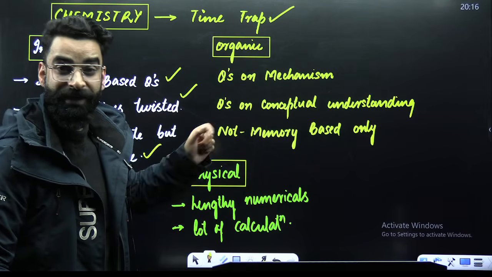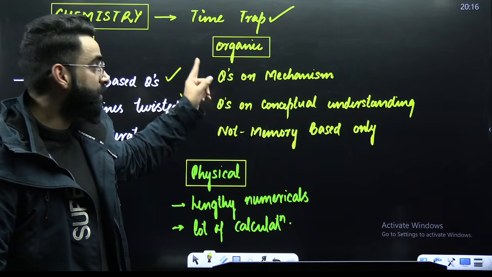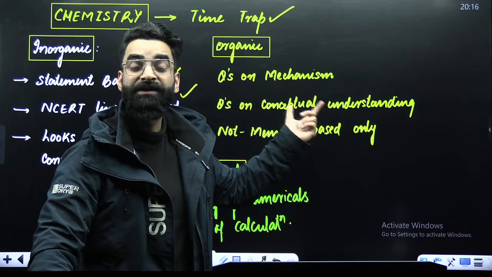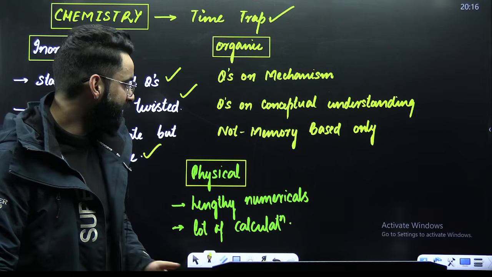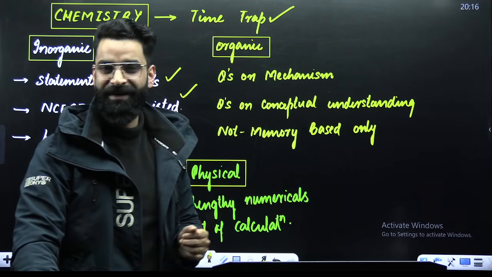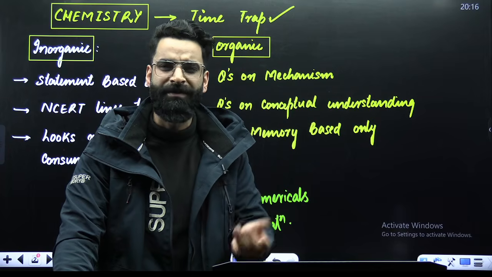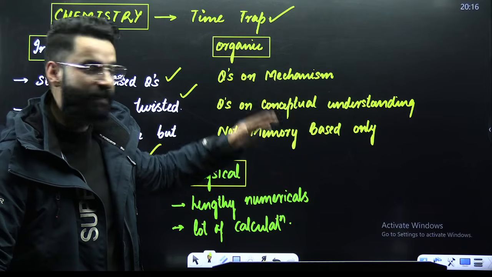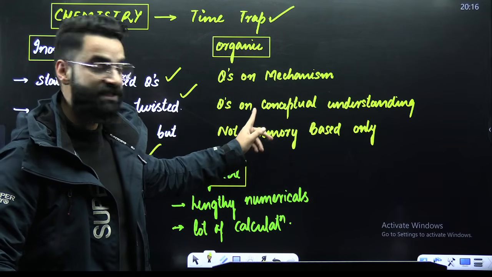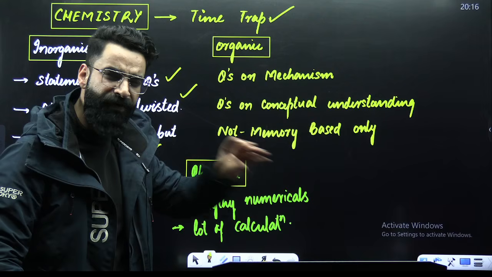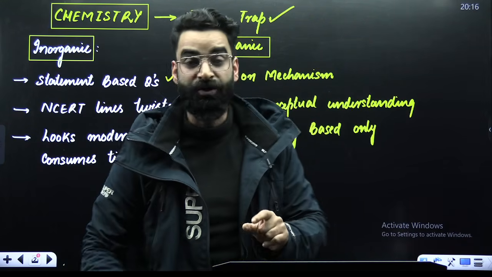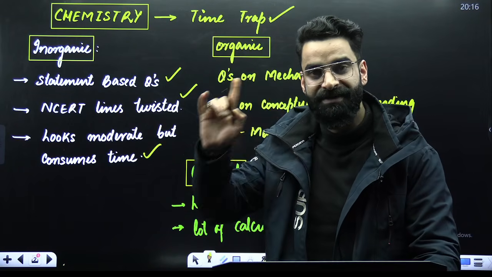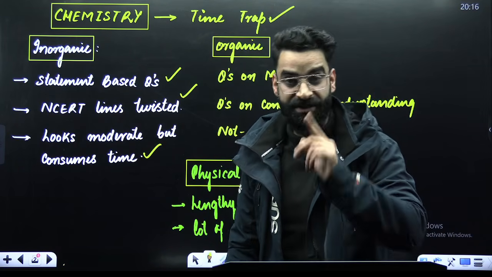But my dear students, this time what happened in the JEE examination, questions were asked mainly from the mechanism part. Questions were asked about the conceptual understanding of organic chemistry, and not only memory-based questions. There were few memory-based questions. Till now, there used to be a lot of memory-based questions in organic chemistry. But this year, they have changed the pattern completely. More questions from mechanism, more questions from conceptual understanding of organic, and very few memory-based. So if you are thinking that you are going to mug up all the NCERT in organic, and then questions will directly come from that, my dear students, you have to study the mechanism of different reactions as well, because the questions will be asked from the mechanism.